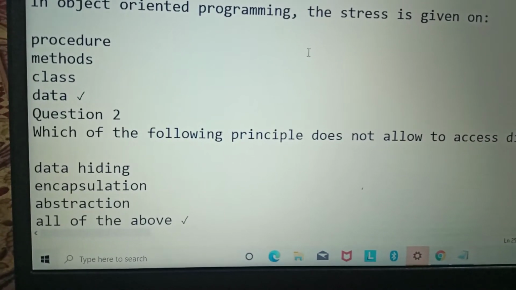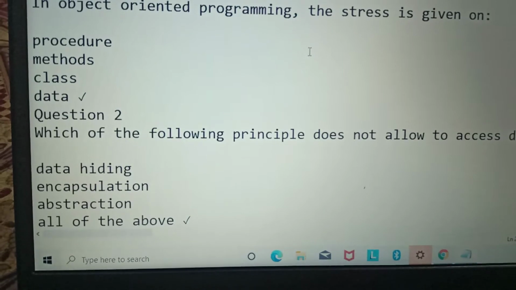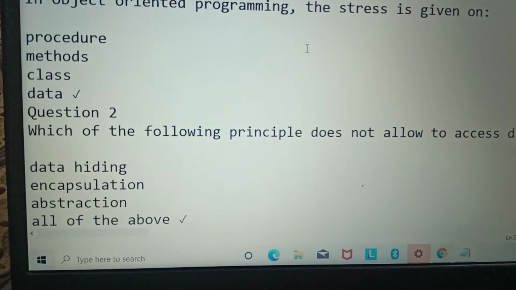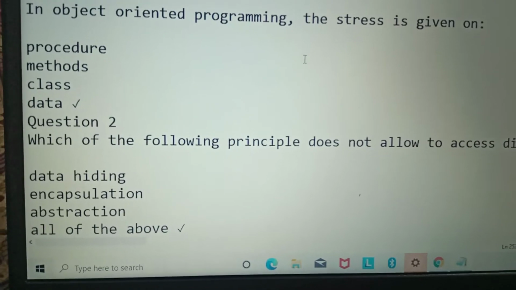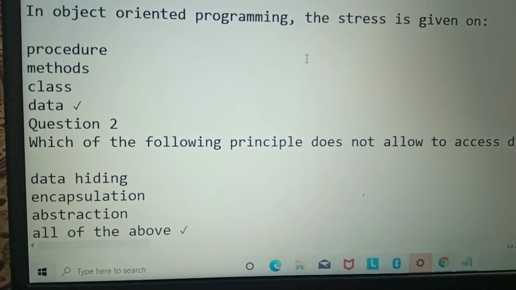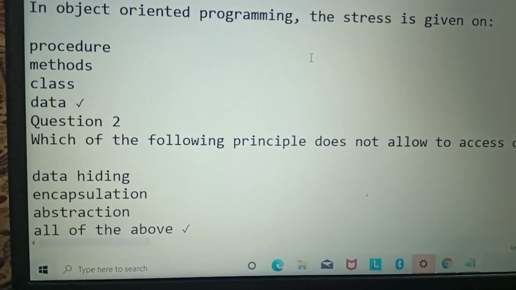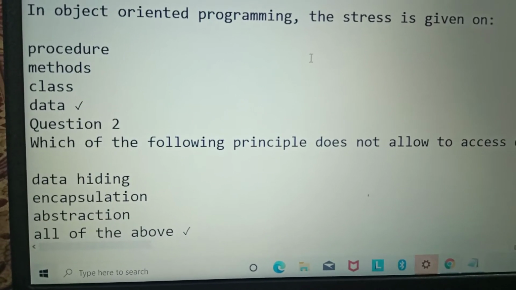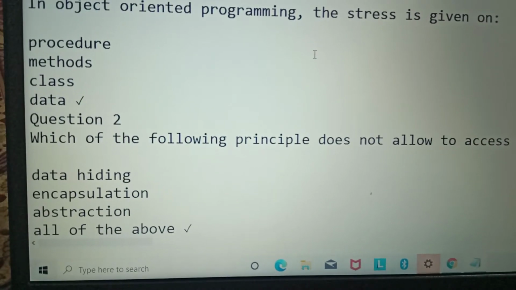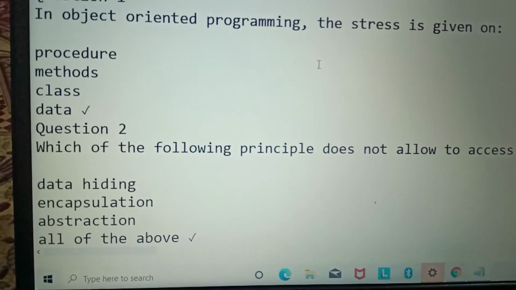What is abstraction? I have explained abstraction to you well. Abstraction means presenting relevant information and hiding unnecessary things. For example, if we are selling a TV, we are not telling the customer about the technicality, how the TV has been prepared, whether from aluminum or steel.